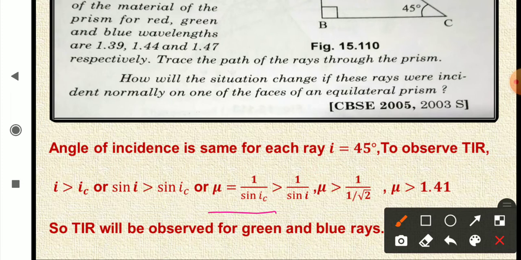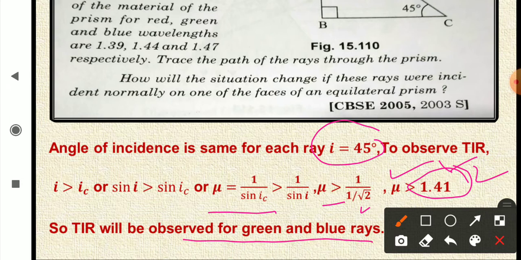from here mu should be greater than, now I is 45 degree, right? Now sine 45 is 1 upon root 2, so mu should be greater than, taking the reciprocal, root 2, and the value of root 2 is 1.41, right? So that means the total internal reflection should be observed for green and blue.